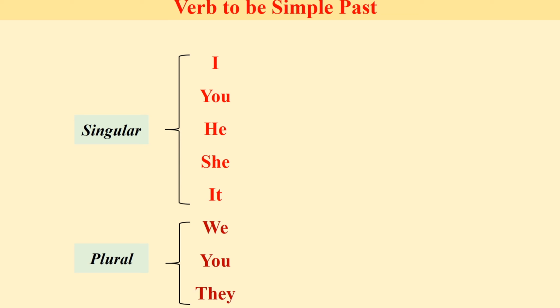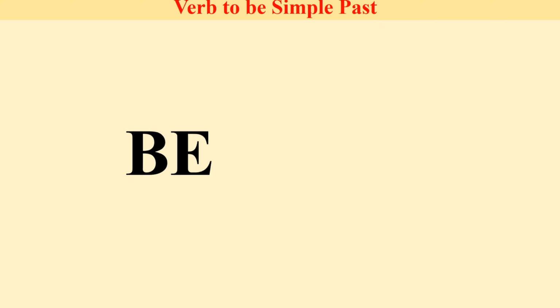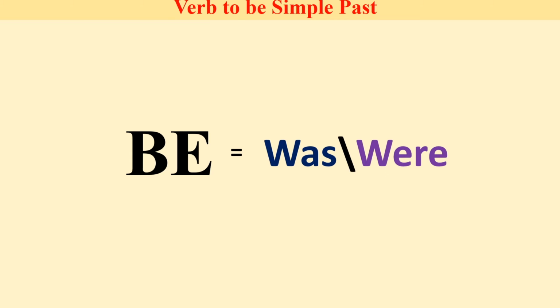Now, verb to be in the simple past. I was, you were, he was, she was, it was, we were, you were, they were. Okay, so this is the verb to be in simple past. Basically, verb to be in simple past can be was or were. Was or were. Examples: